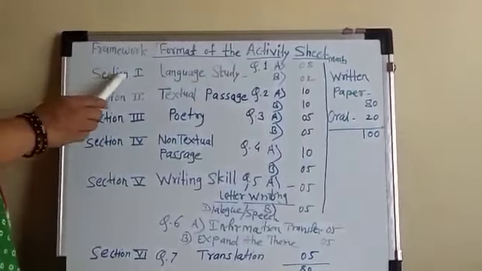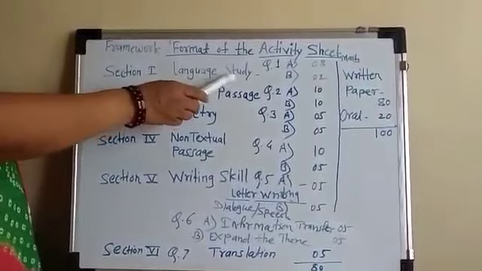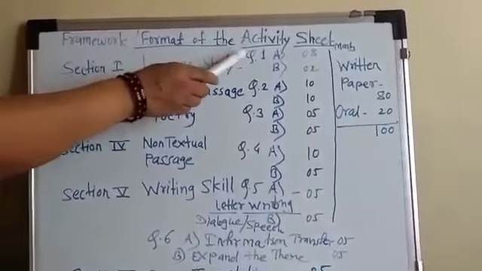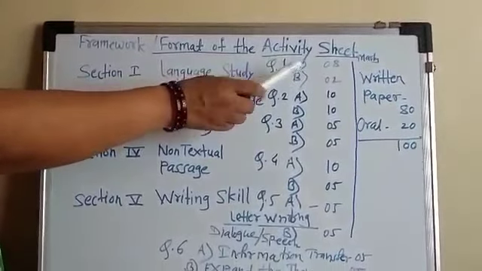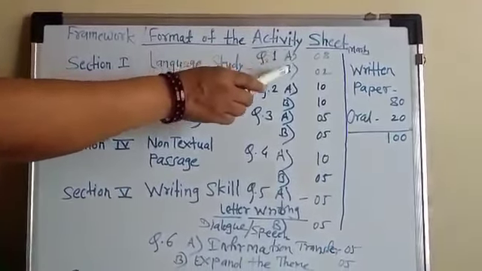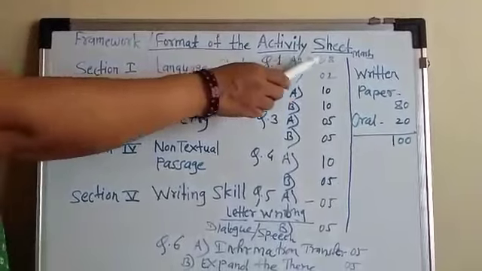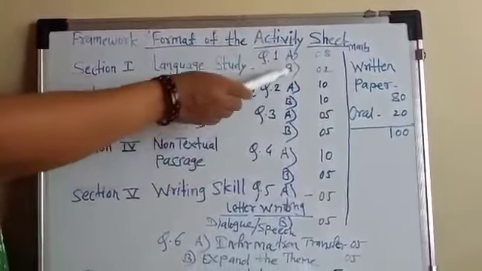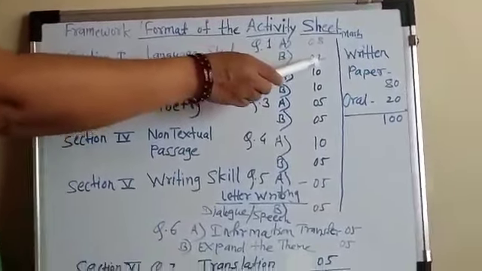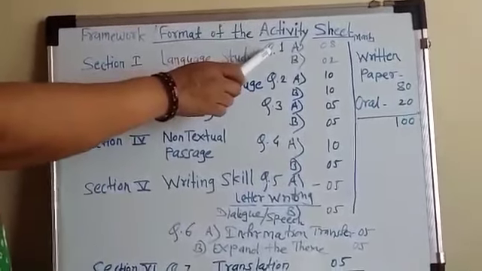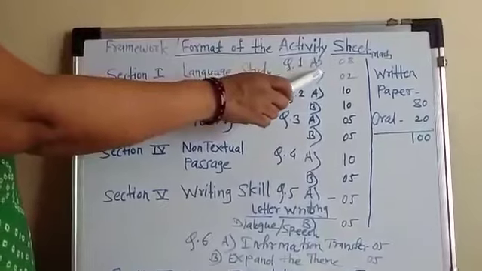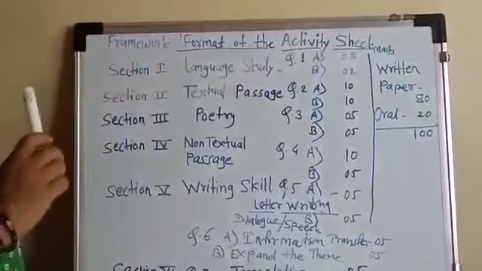Section 1 is language study. In this section there is question number 1. There are 2 sub questions, question A and question B. Question A is for 8 marks. Question B is for 2 marks. Means section 1, question 1 is for 10 marks.